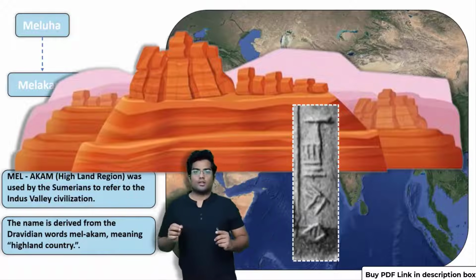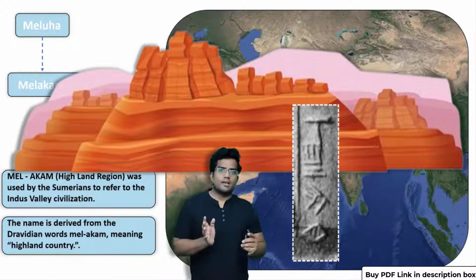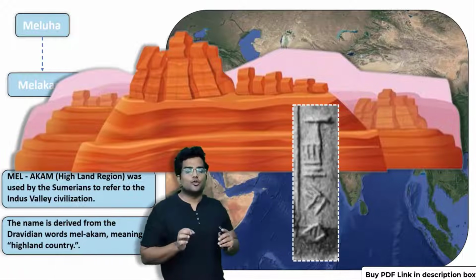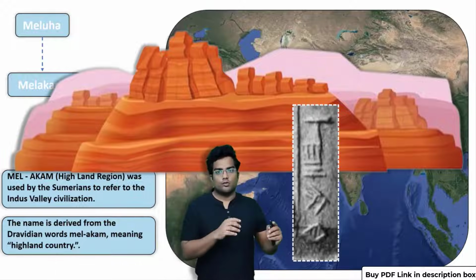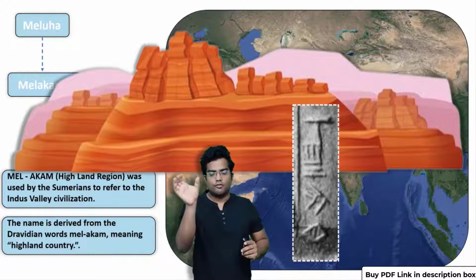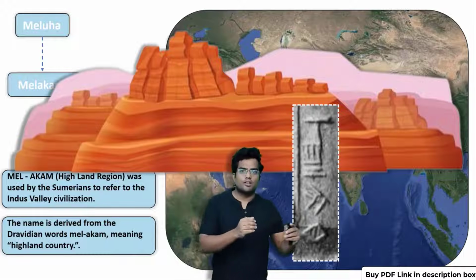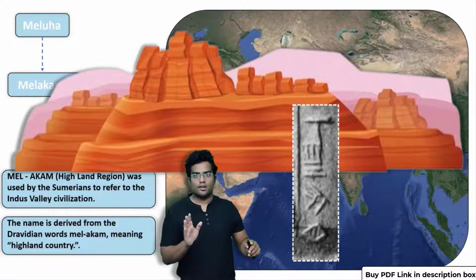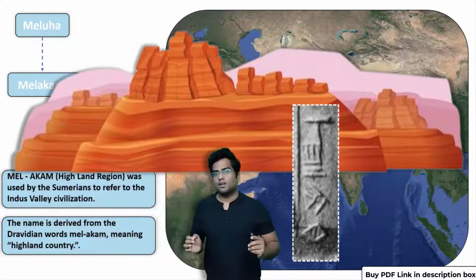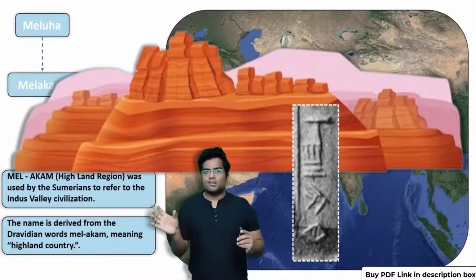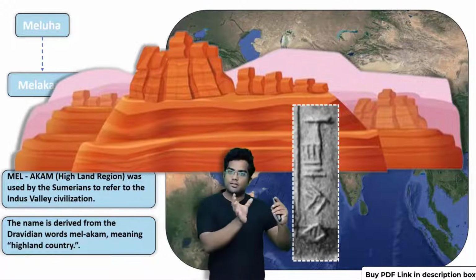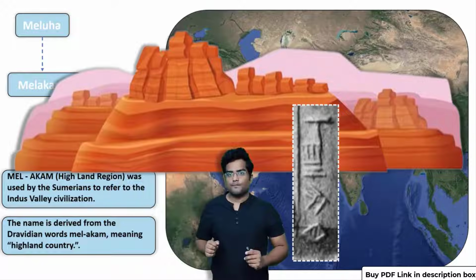Now, if you are not familiar with Dravidian words, in a very easy way to explain, it basically means South Indian languages. Now, please don't come and bite me if the explanation is wrong, but Dravidian languages essentially means South Indian languages.